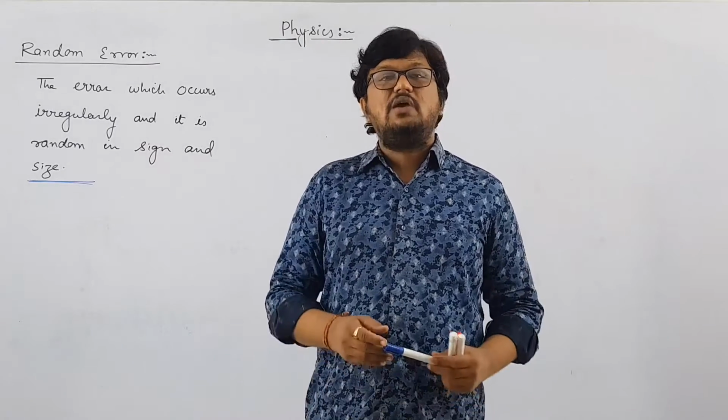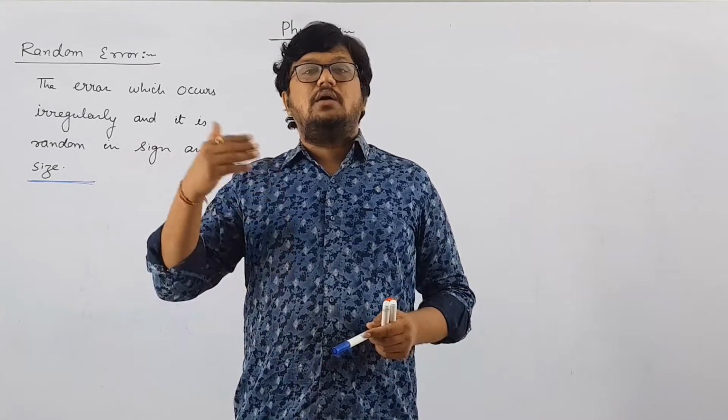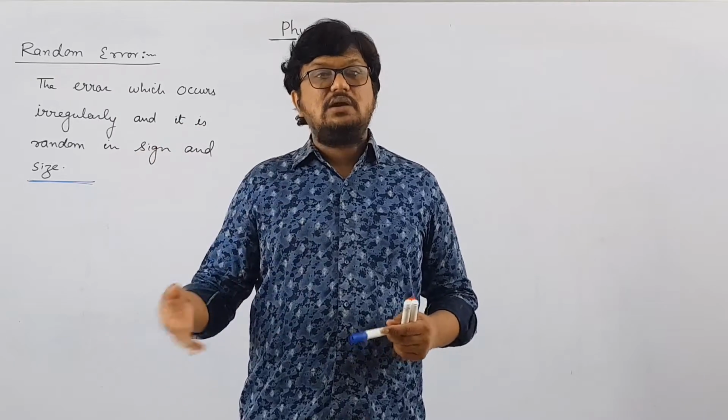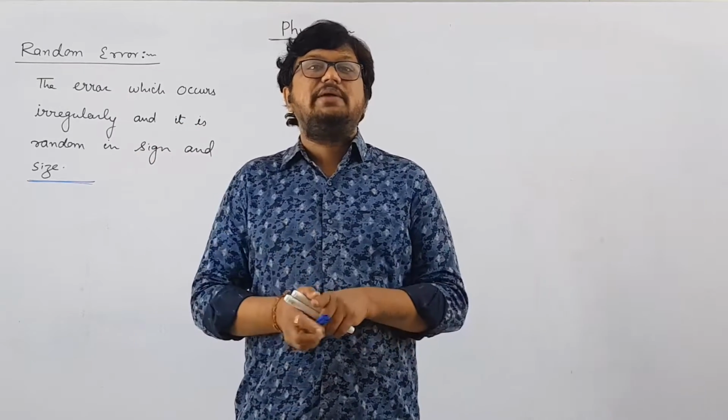So for that, we have defined absolute error, fractional error, average absolute error and percentage error. Our next topic will be related to this only.